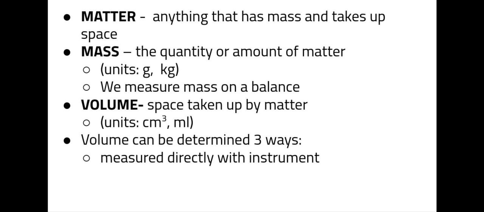The way that we measure mass, the units, is actually in grams. Volume is the space that an object takes up. As you can see by our definition for matter, it must have mass, but it also must have some sort of volume attached to it as well.